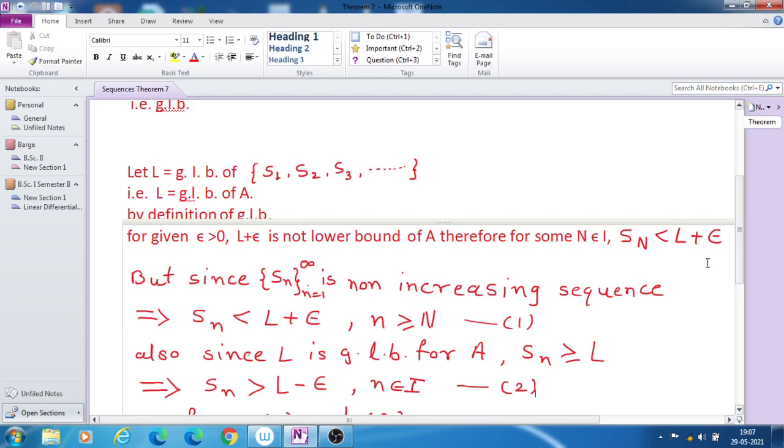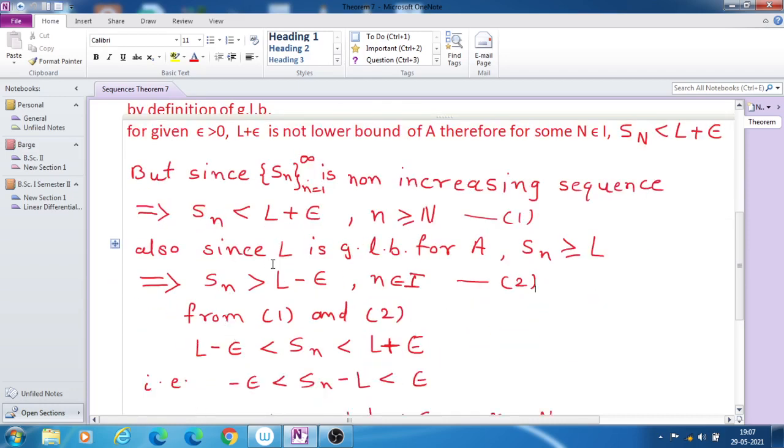Now the sequence Sn is a non-increasing sequence. Therefore Sn is less than L plus epsilon for all n greater than or equal to N. Since the sequence is non-increasing, all the terms must be less than L plus epsilon.